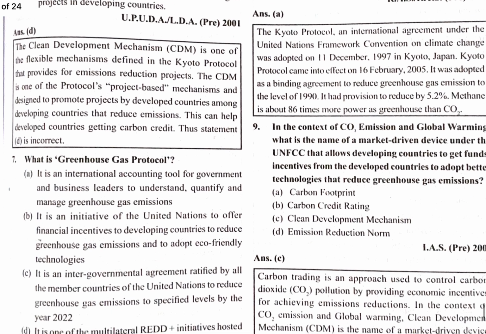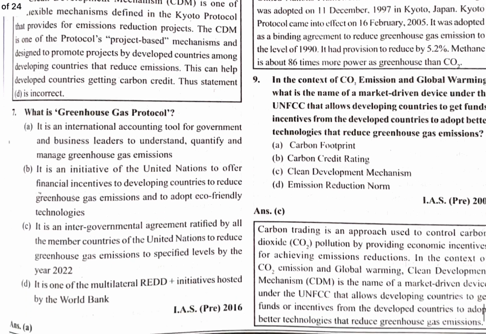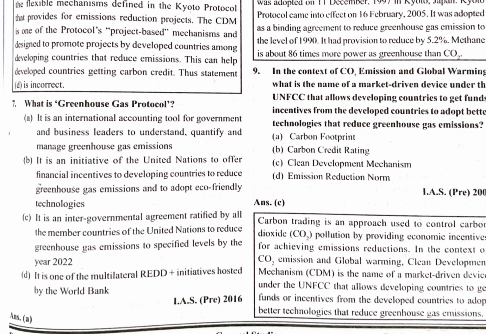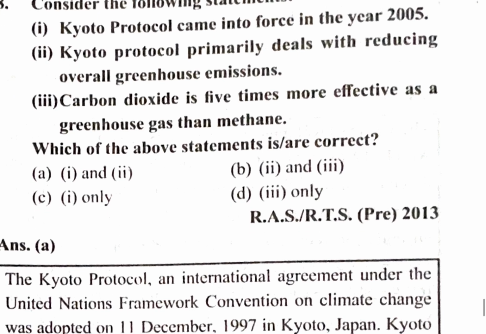What is the greenhouse gas protocol? It is an international accounting tool for government and business leaders to understand, quantify, and manage greenhouse gas emissions. Yes, that is the greenhouse gas protocol. Consider the following statements. Kyoto Protocol came into force in 2005. Yes. Kyoto Protocol primarily deals with reducing overall greenhouse emission. Yes. Carbon dioxide is 5 times more effective as a greenhouse gas than methane. No. So 1 and 2 are the correct option.